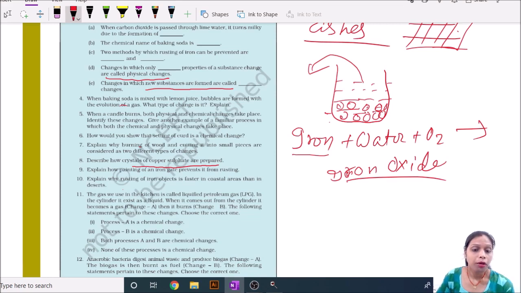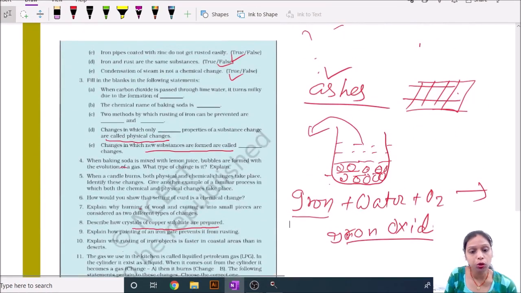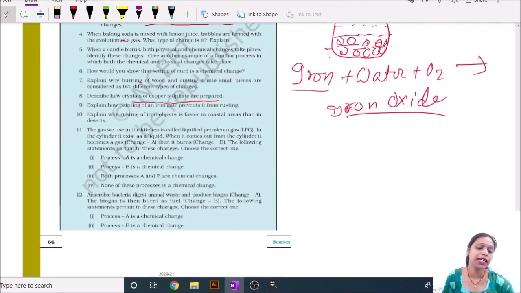Now our next question shown on this screen. The gas we use in the kitchen, you know the name of this gas is LPG. In the cylinder it is normally a liquid, and when it comes out of the cylinder, it becomes a gas.